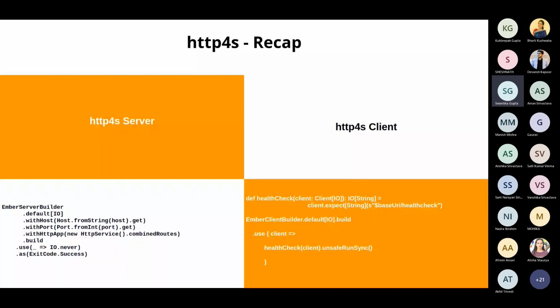For my demo, I've used Ember. And the implementation-wise, it is quite simple. So for creating my server, it's just the Ember server builder. I specify the host, I specify the port, and I specify whatever routes I want to hit. That's it.